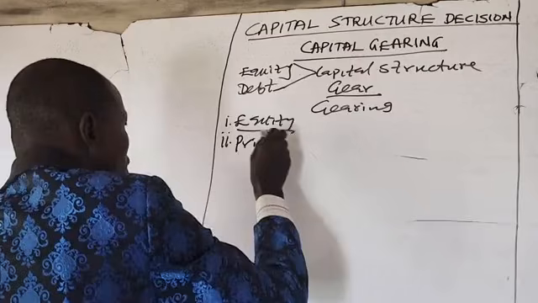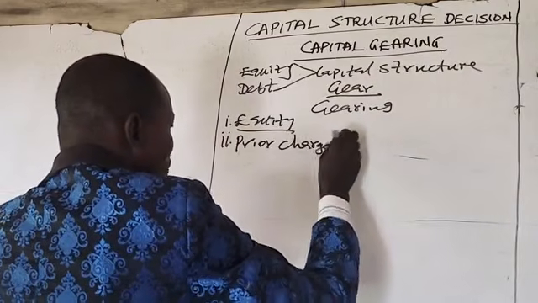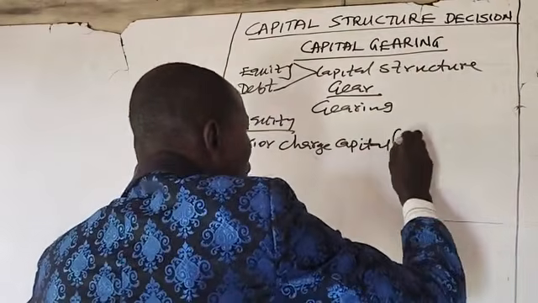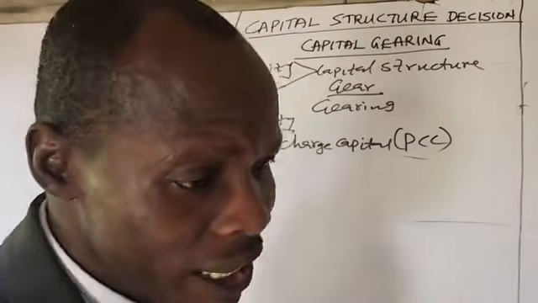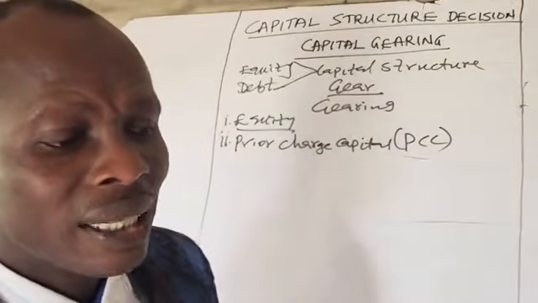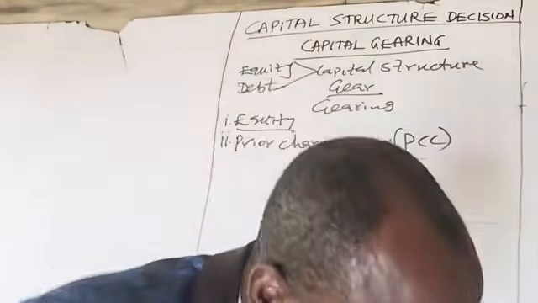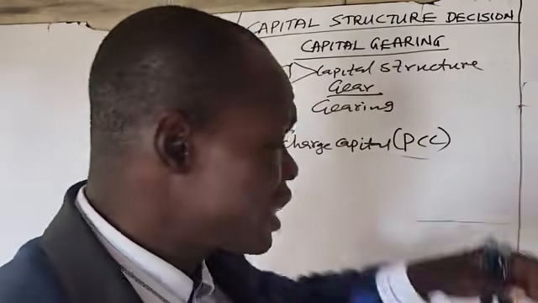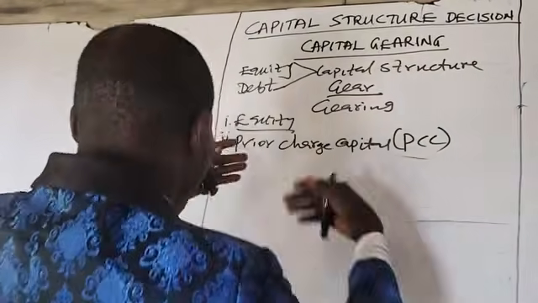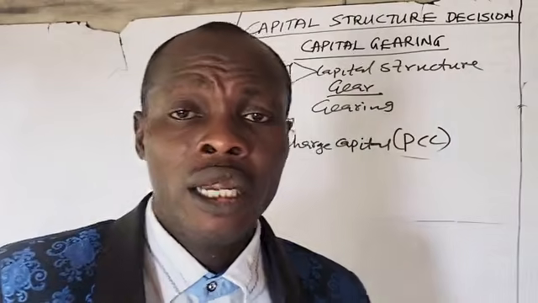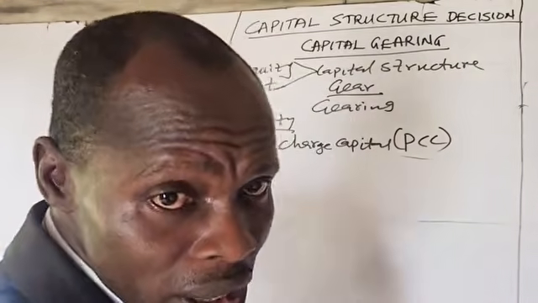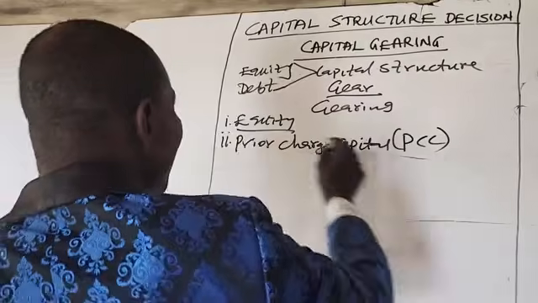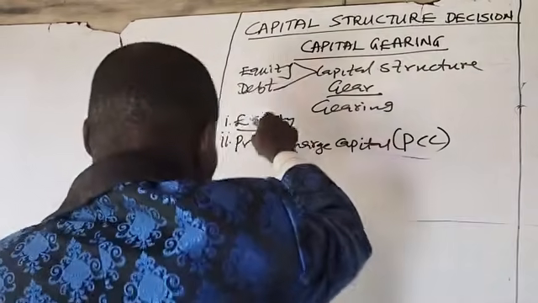Prior charge capital, PCC. This is the capital that has to be serviced before equity capital receives any returns. So they will be settled before the equity capital holders can receive anything as returns. In the event of liquidation, the prior charge capital will be settled ahead of the ordinary shareholders.